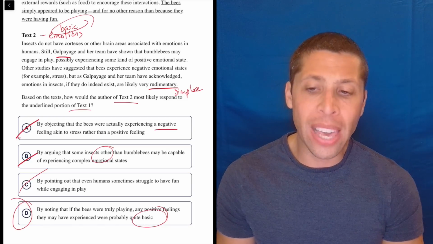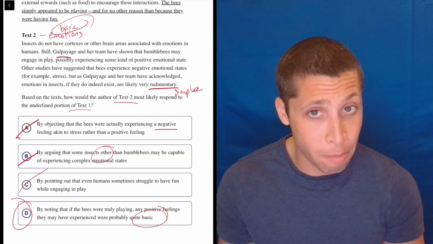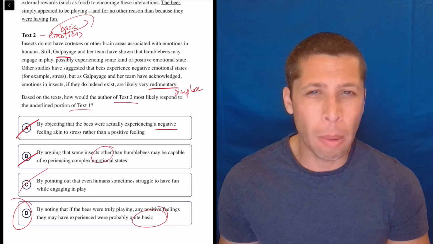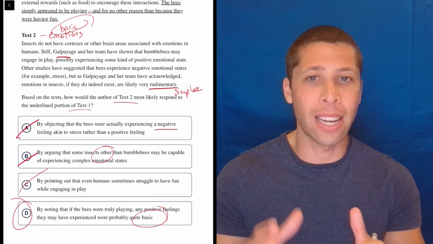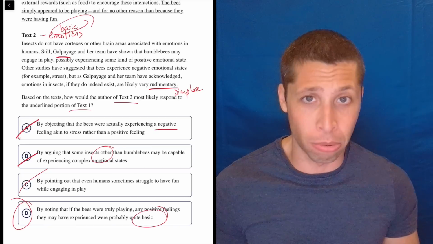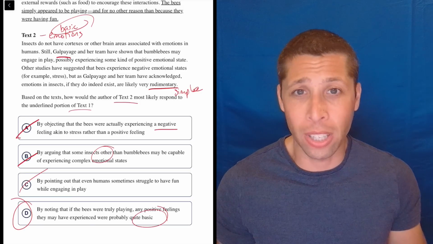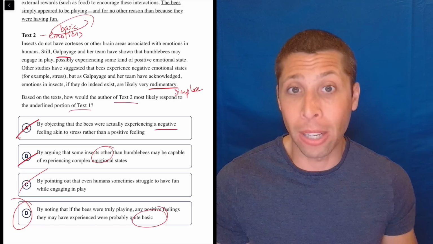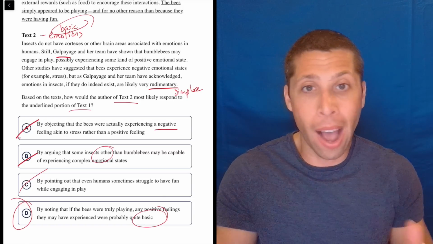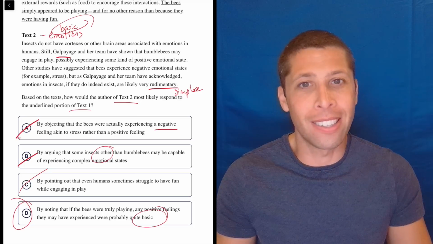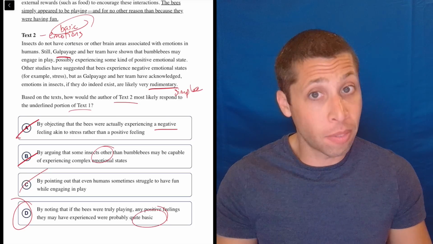I think A is the most tempting because it did talk about negative emotions, especially at the end of passage 2, so you're kind of like, oh, maybe that's what they're going for. But text 2 is not taking a side and saying the bees are living a life of misery and stress. It's just that they have emotions. We don't really understand them, but they're basic, rudimentary emotions regardless. Choice D is saying that without getting into the details of what might be going on when they're playing with those balls. So I think it's a very easy question.